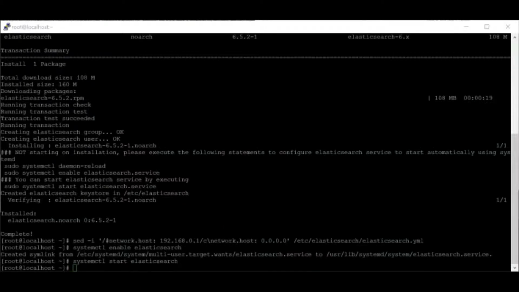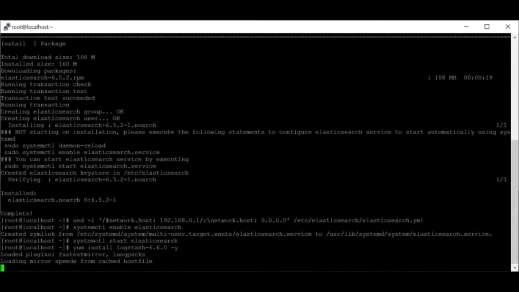Now let's concentrate on Logstash. Let's go to Yum again and download the Logstash engine.